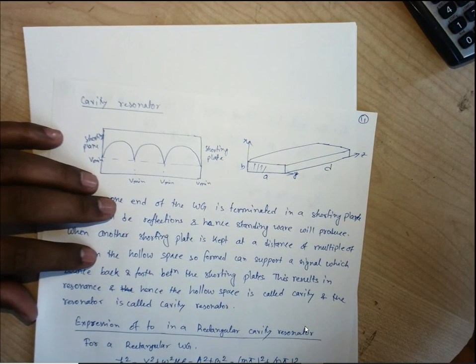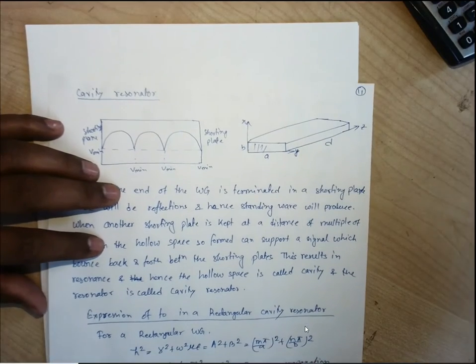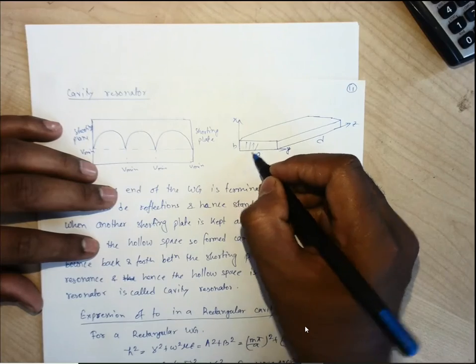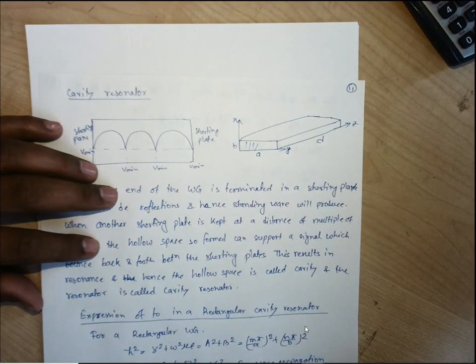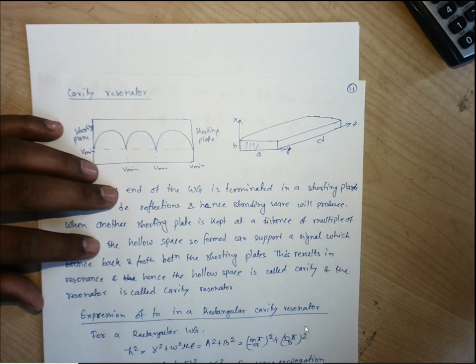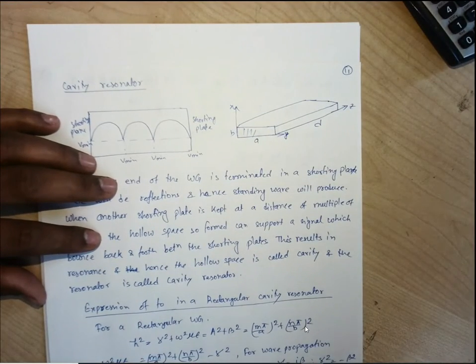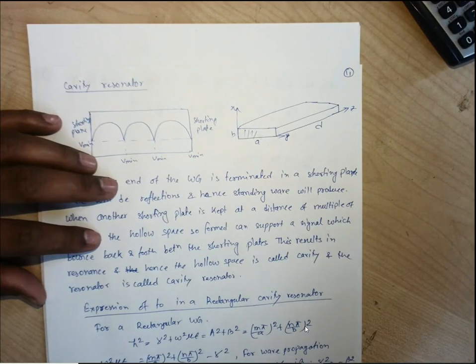So we can consider the normal component of the magnetic field intensity will remain the same on the two sides of the boundary. We have seen the boundary conditions.